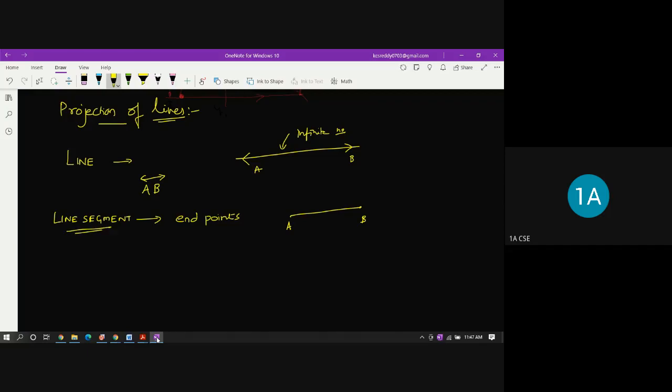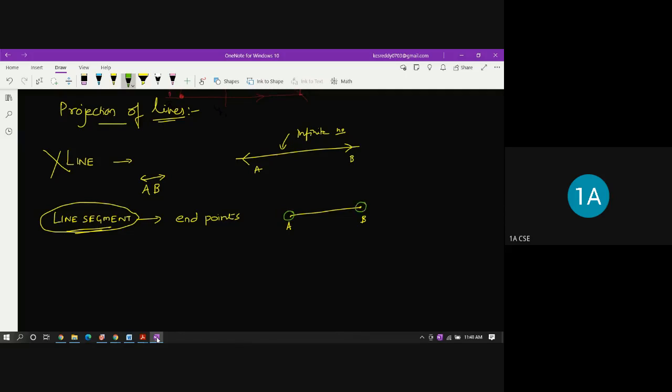From now onwards, whenever I say the line, I'm talking about the line segment, not about the line. So a line segment has the two endpoints. Of course, it has an infinite number of points on it, but I'm talking only about the endpoints of this line, which are A and B.